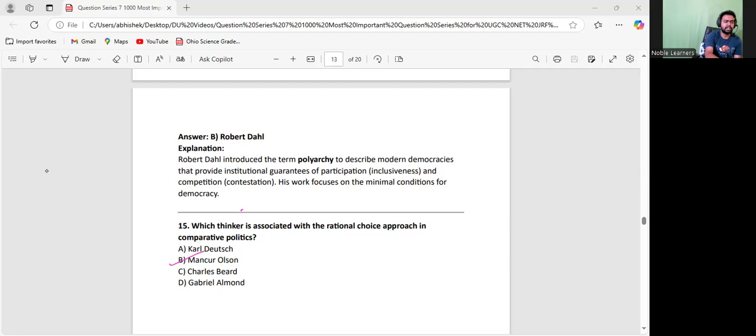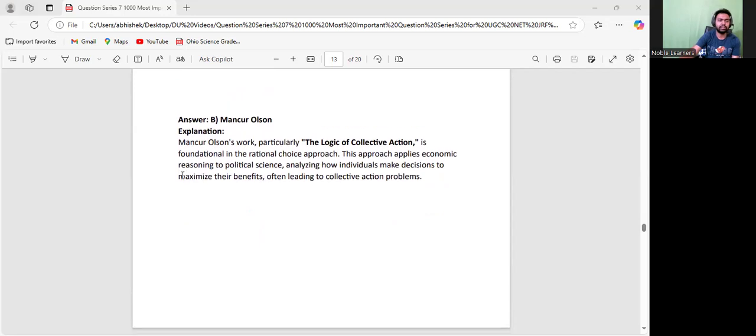Who is associated with the rational choice model in comparative politics? I told you in the beginning. Also very important. He also has a very important book, The Logic of Collective Action. This is one of the important books which you have to understand and remember. Okay, yeah, let us go to the next one.